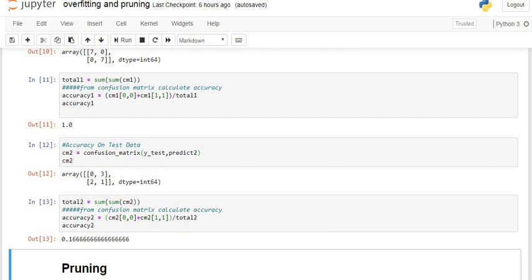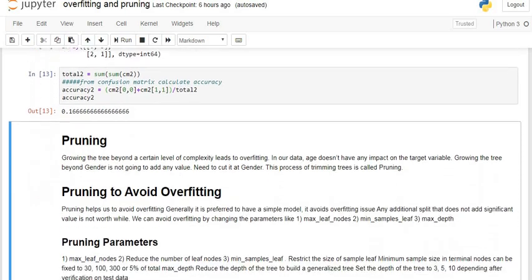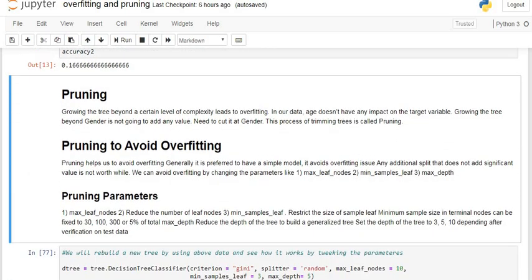So what is pruning? Let's see. Growing the tree beyond a certain level of complexity leads to overfitting. That is, when our tree is quite big, there is a complexity, in the sense that there is overfitting. In our data, age doesn't have any impact on the target variable.